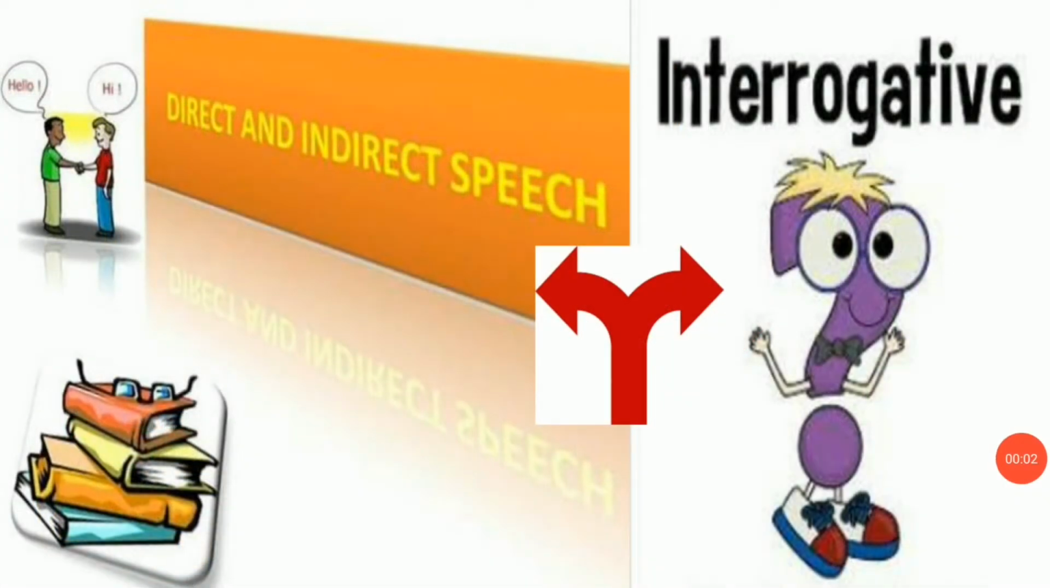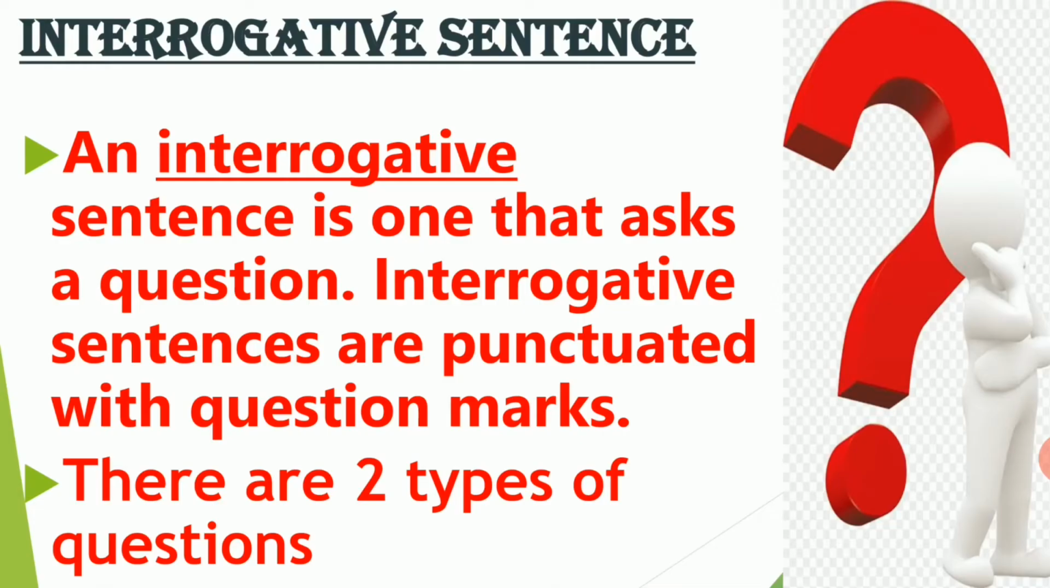Hello everyone. In the last video, we learned how to change a declarative sentence into an indirect speech. Today in this video, we are going to learn how to change an interrogative sentence into an indirect speech. So firstly, what is an interrogative statement? An interrogative sentence is one that asks a question.